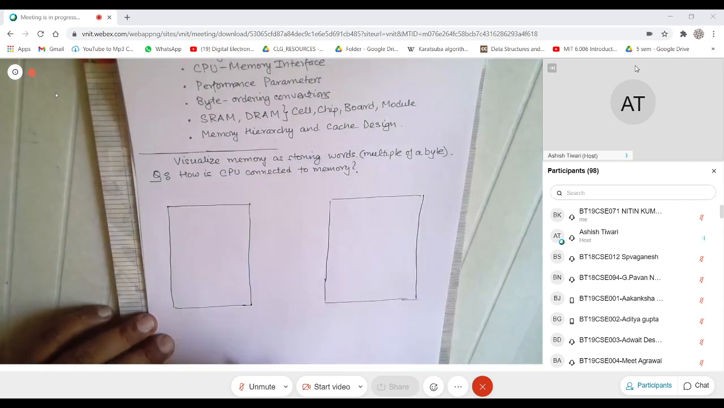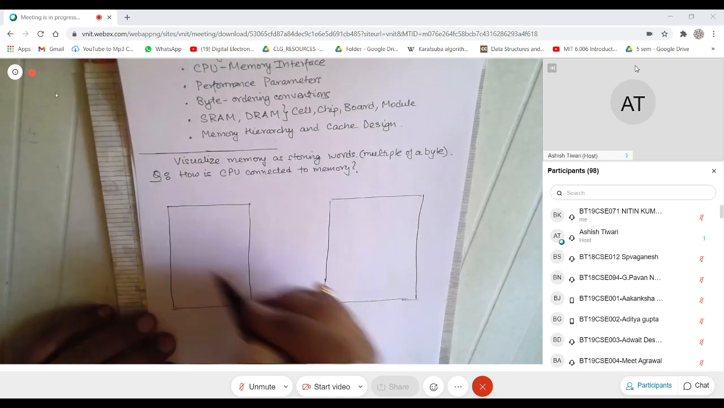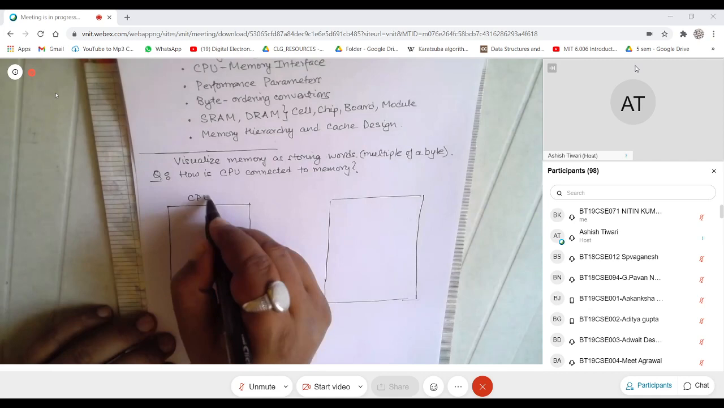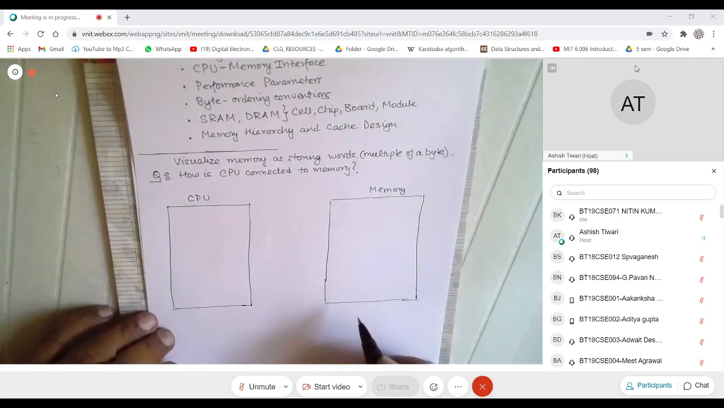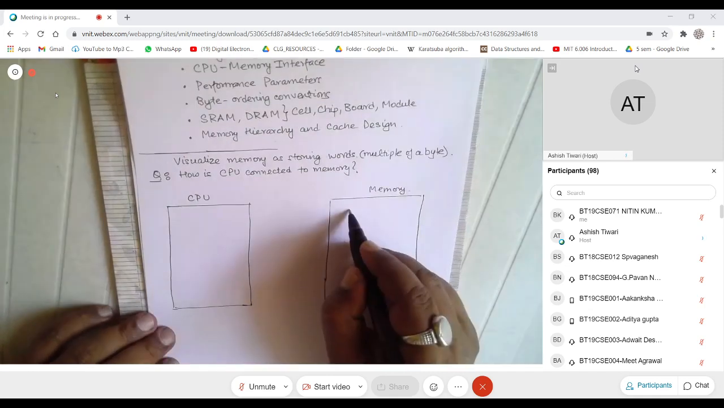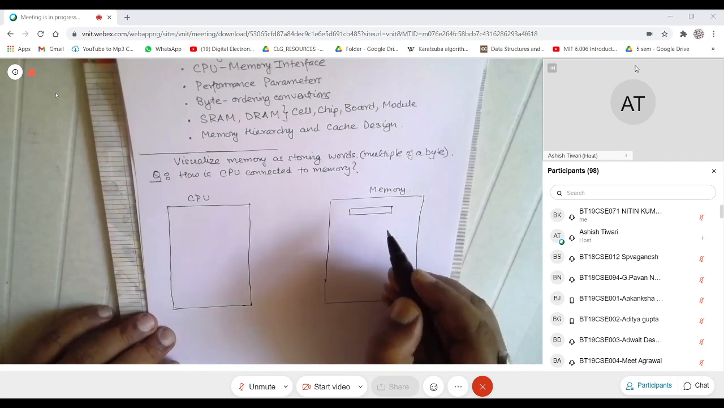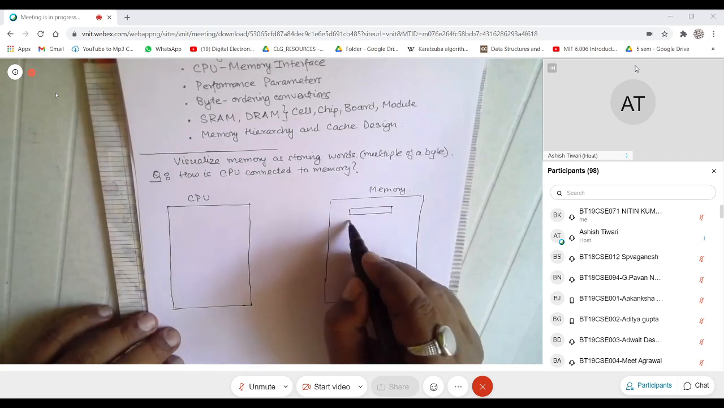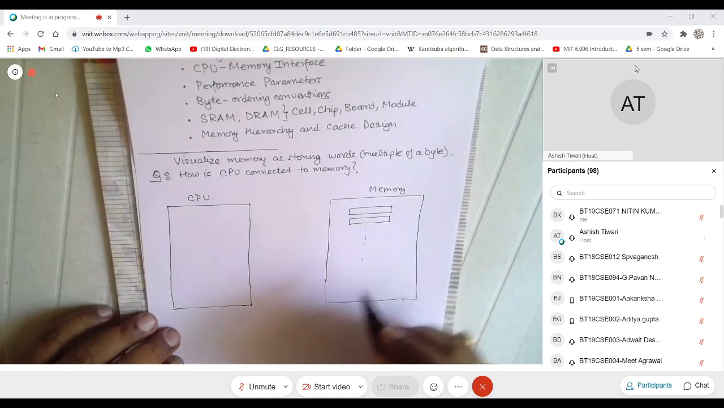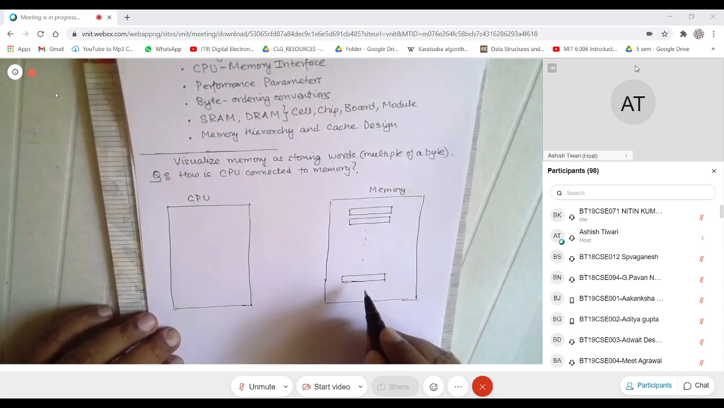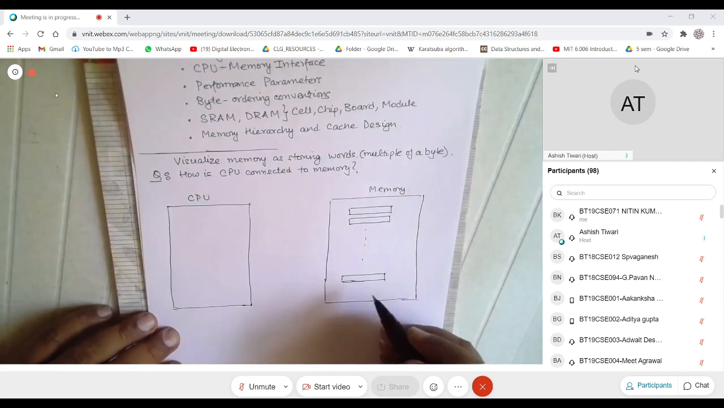So what is this? This is the CPU. This is memory. And we will assume that the memory is storing words. So this could be the first one, this could be the second one, and so on till we can talk of the last one.